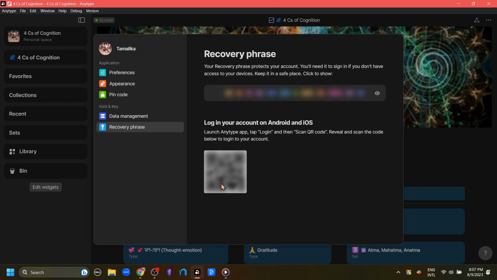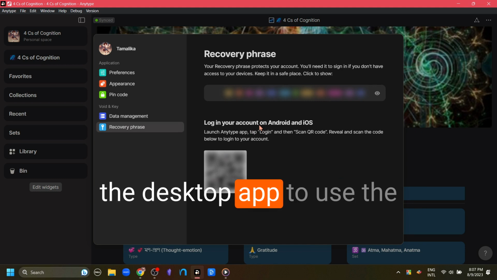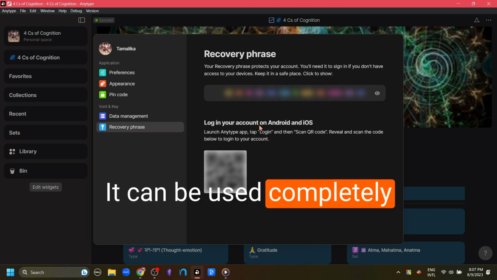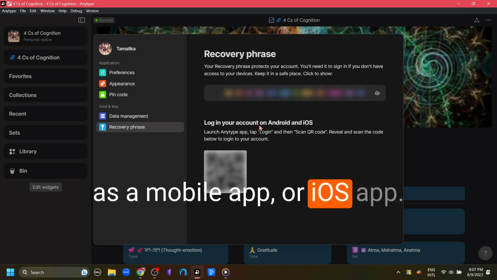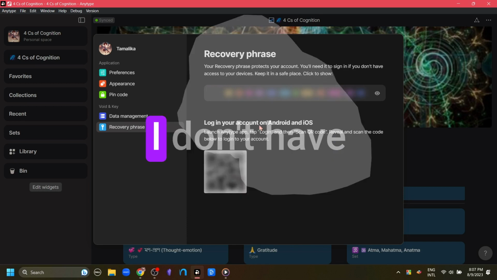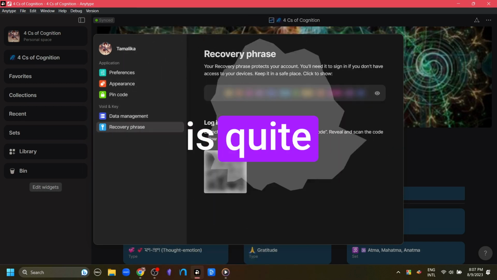You can scan this QR code on your mobile device and log into your Anytype app, but you don't have to have the desktop app to use the mobile version of Anytype. It can be used completely as a mobile app or iOS app. I will make a video on the Android-only workflow. I don't have an iOS device, so I can't make that one, but I think the process is quite similar.